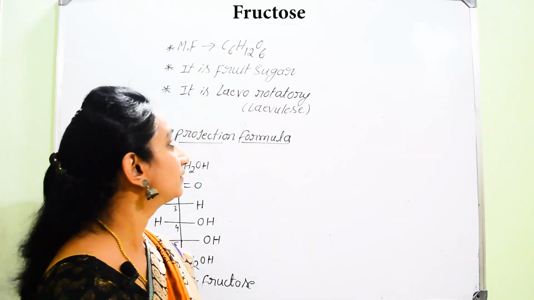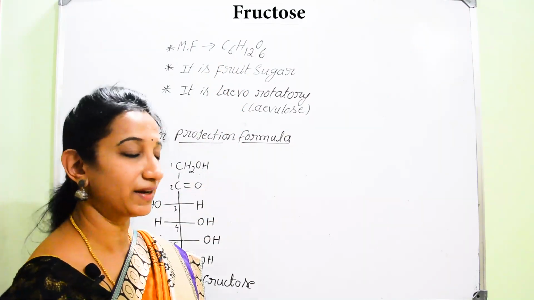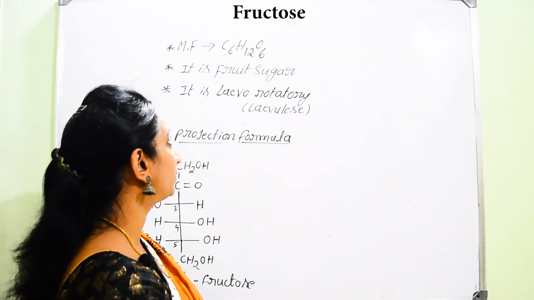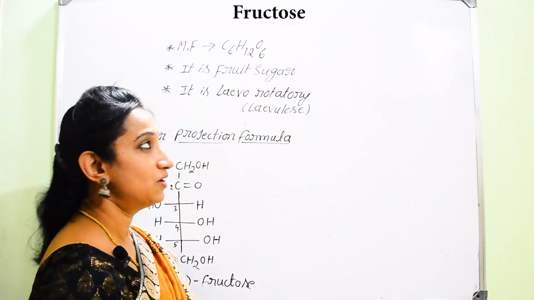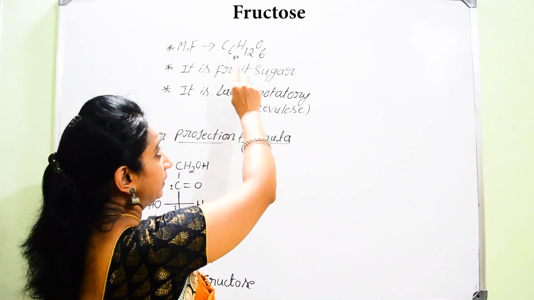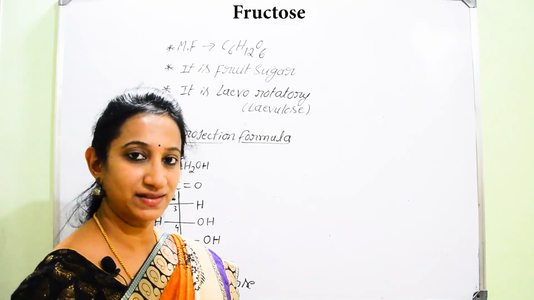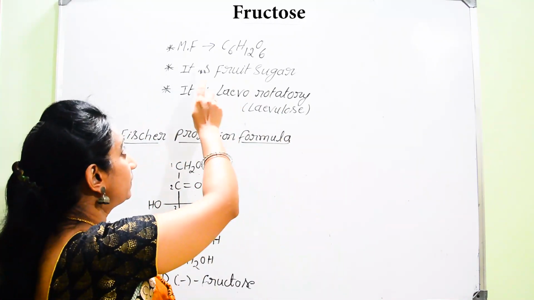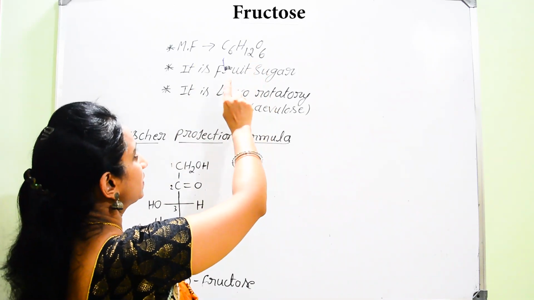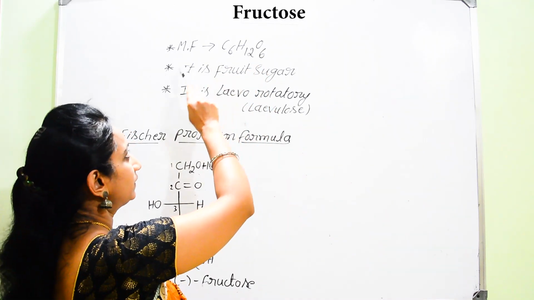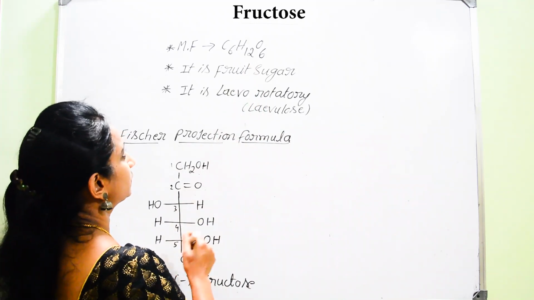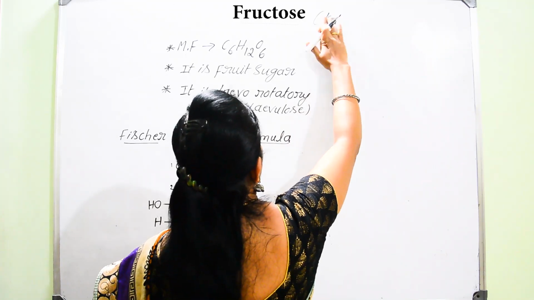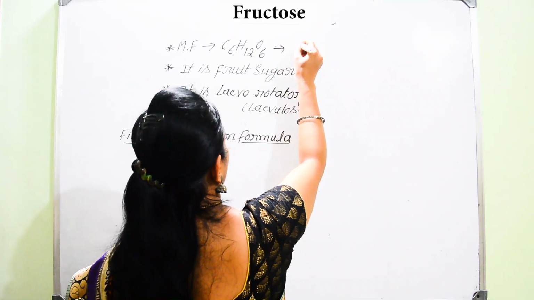So here if we consider fructose, what is the molecular formula you can write? That is C6H12O6. Even for glucose you will write the same molecular formula, that is C6H12O6. So one is glucose, what we studied before itself, that is named as aldohexose, whereas this fructose will be named as ketohexose because this is containing 6 carbon atoms with a ketonic group. Hence fructose will be considered as ketohexose.